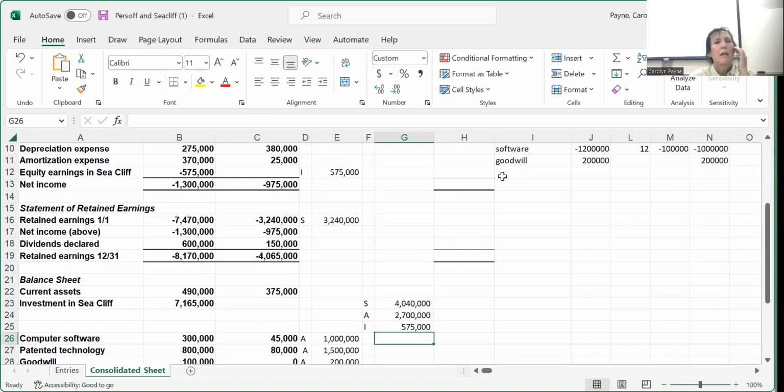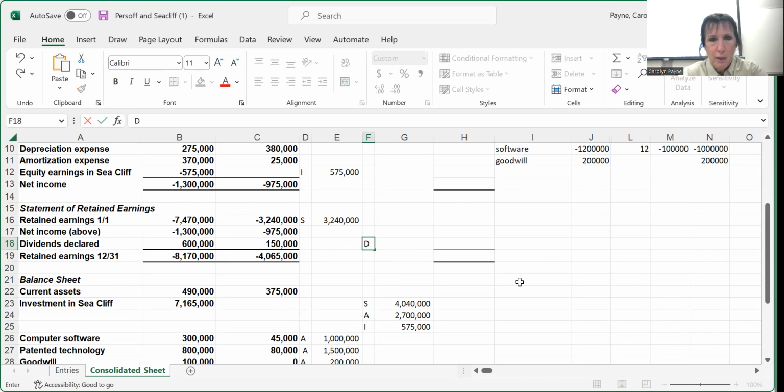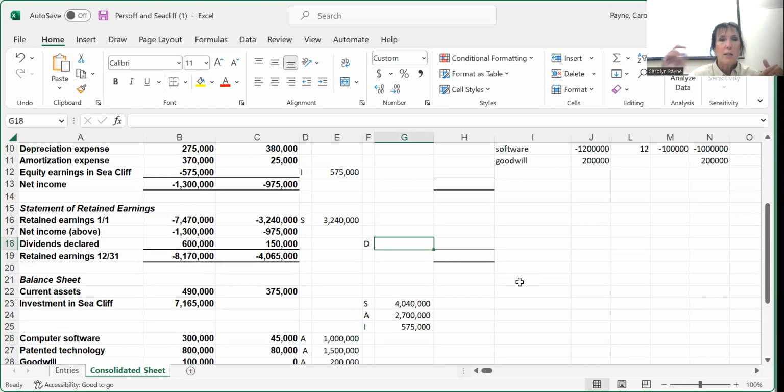Okay. And then what? Your D adjustment. What does it do? It eliminates the dividends of the sub. Good. And of course, it's for the year. So the I adjustment was not as of, it's for the year because that's the income that was earned this year. Okay, so the D adjustment's good.